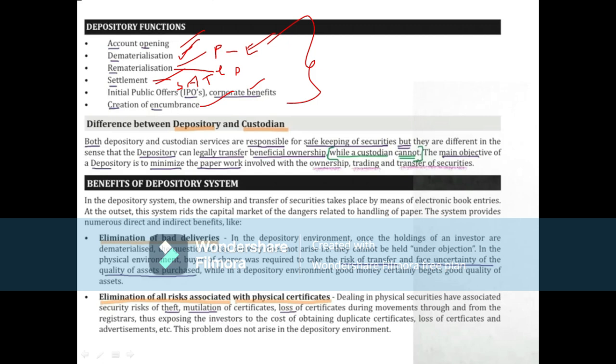Then what are the differences between depository and custodian? We have just now discussed the differences. Now, the benefits of the depository system. What are the benefits of the depository system? The first one is elimination of bad deliveries.